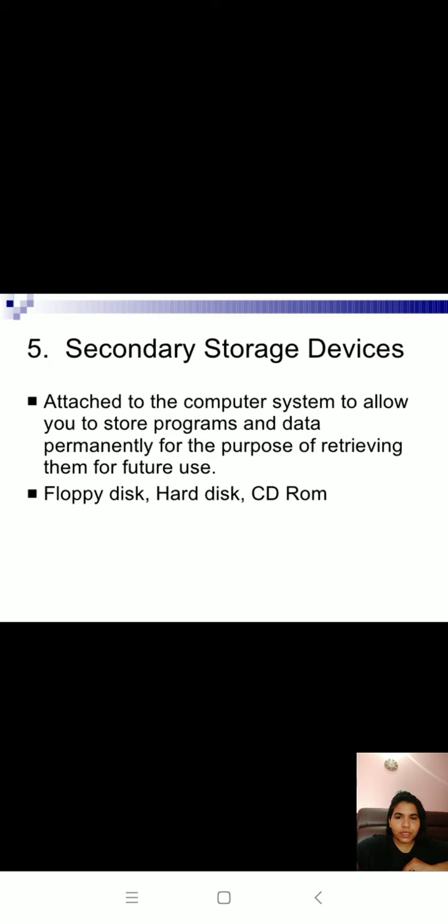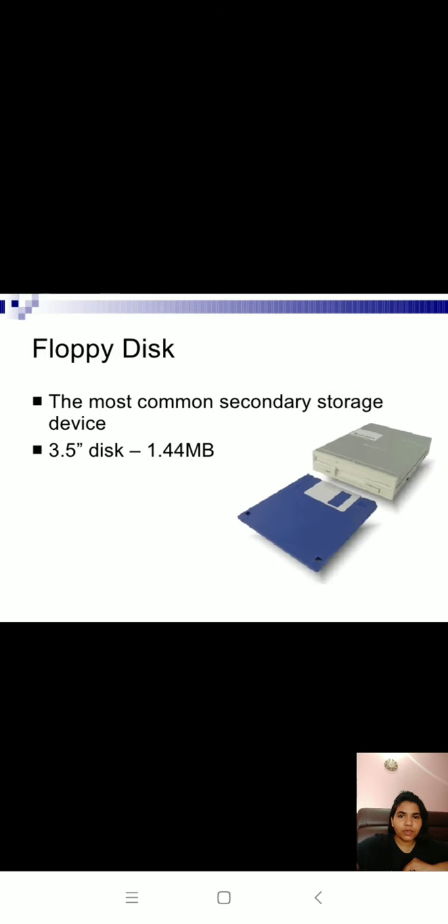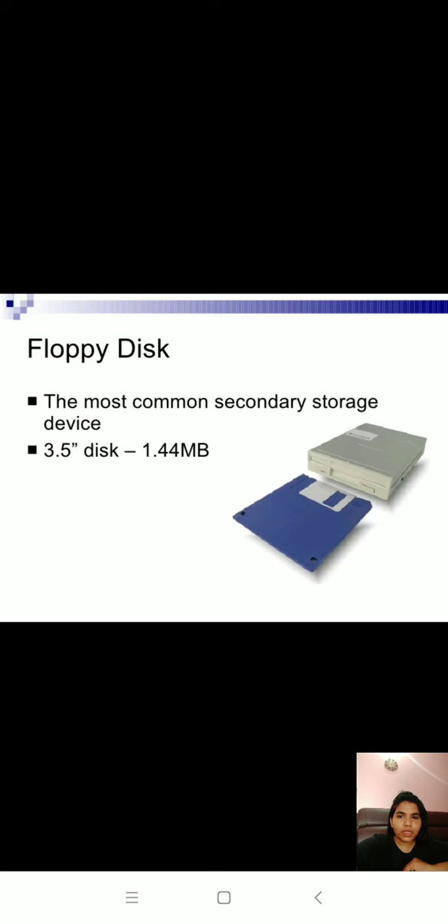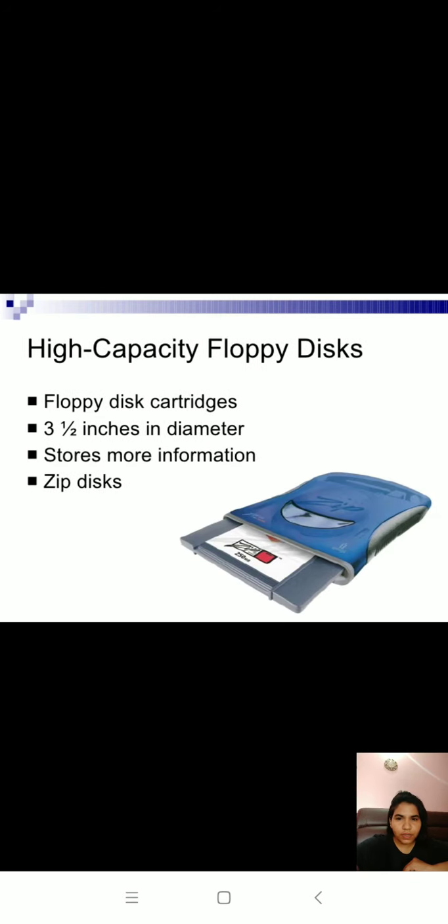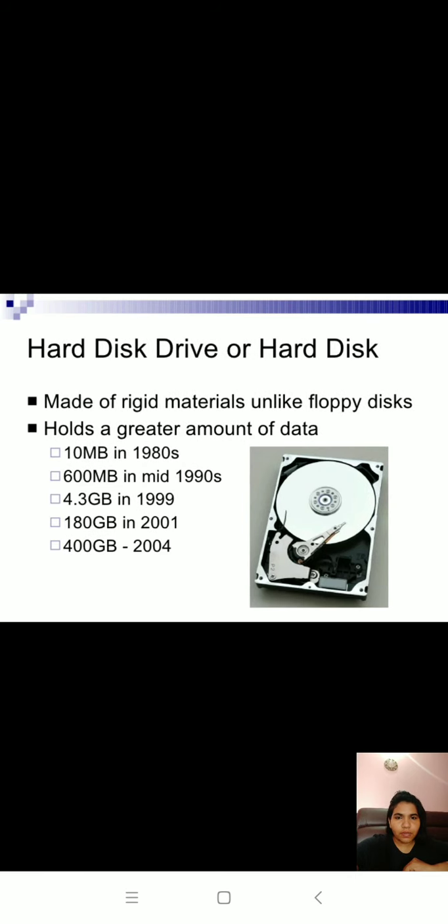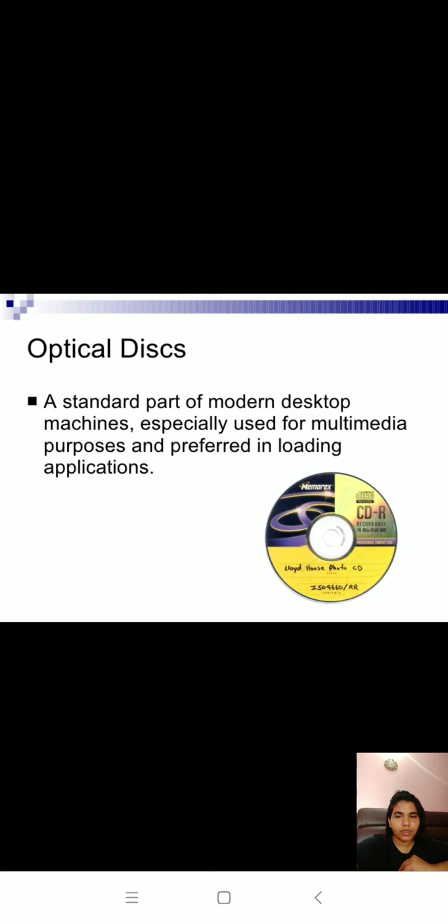Secondary storage devices are like your floppy disk, hard disk, CD-ROM. The most common secondary storage device is the 3.5 inch floppy disk, then the high capacity floppy disk. Here are the sizes of hard disk drives or hard disks.